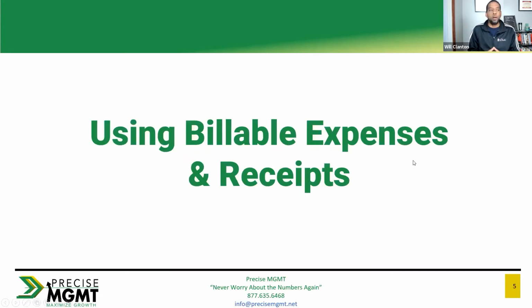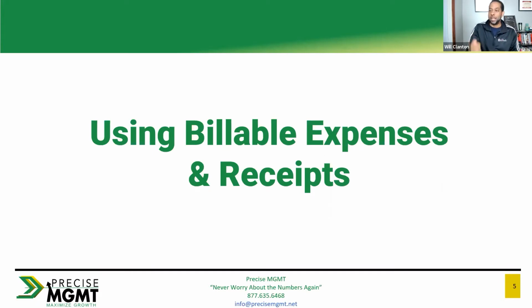Then what we want to do, we want to use billable expenses and receipts, right? QuickBooks has the ability to set up an email address for these attorneys, whatever the email should be at QBO Docs, right? So when these attorneys go out and they entertain people for lunch, right?